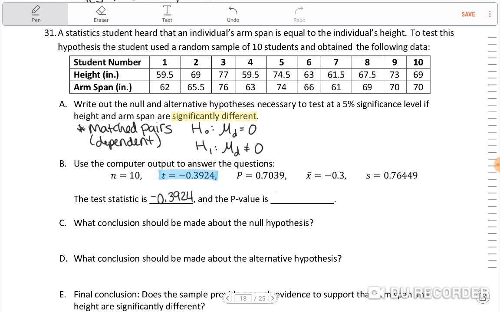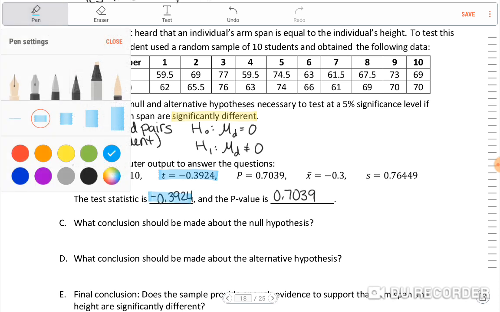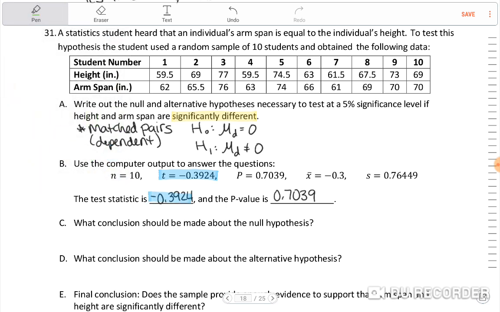And the p-value is 0.7039. So these are appropriately highlighted or labeled, I guess. This is your p-value. Okay. This is your sample size right here, n. X bar is your sample mean, and S is your sample standard deviation.